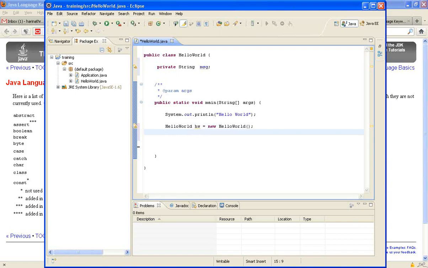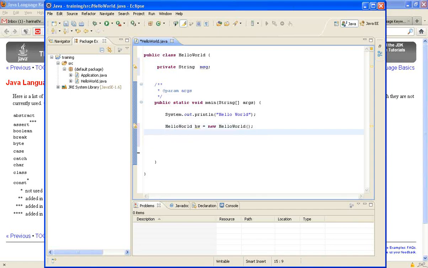But Java is an object-oriented language where you always have a class and then you create objects for it. There are some specific scenarios where we can restrict how objects are created, but for now, this is how you create an object.